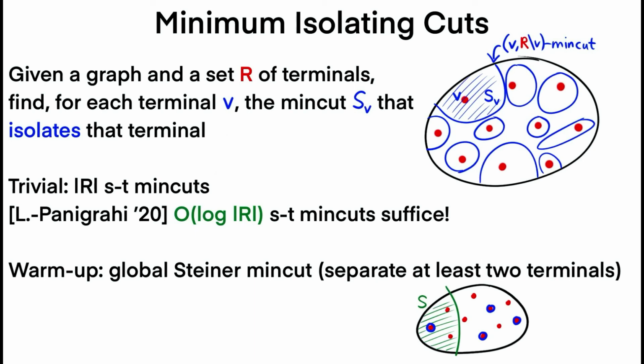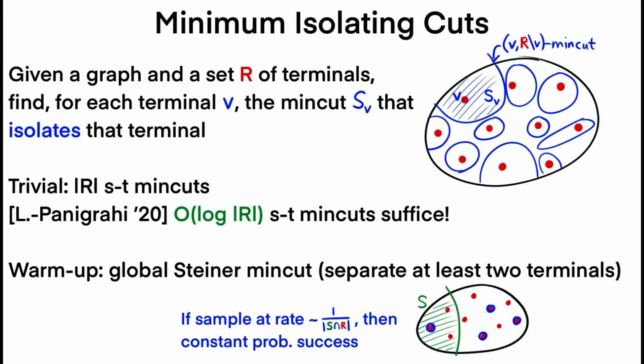So in this case, we just compute the minimum isolating cuts and compute the sizes of each of the isolating cuts. Then one of the sizes will indeed be the global Steiner min cut. And what is the sampling rate at which we would get exactly one vertex in S? Well, we should be sampling at a rate roughly 1 over the size of the intersection of S and R. That's because with this sampling, with constant probability, we sample exactly one vertex in S.